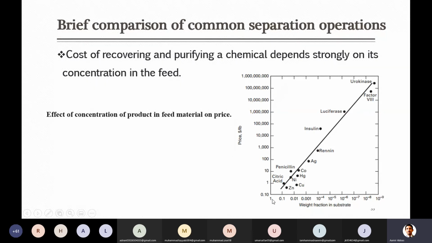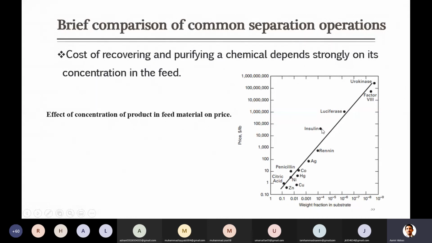For example, one weight fraction means 100%, then there is 10%, this is 1%, and so on. Then as we move further away, the concentration is decreasing. And on the y-axis, the price in dollars per pound for separation of these various components is given.